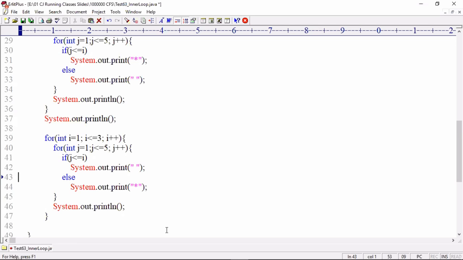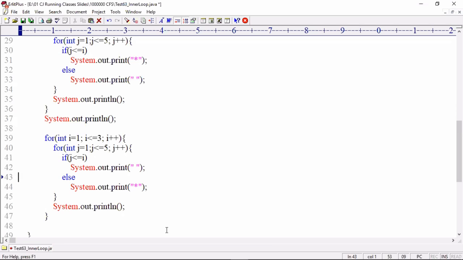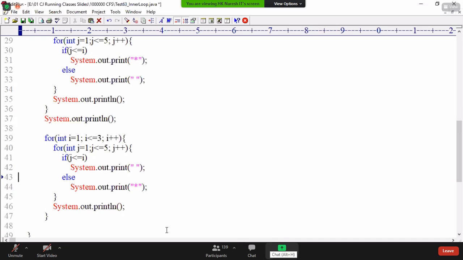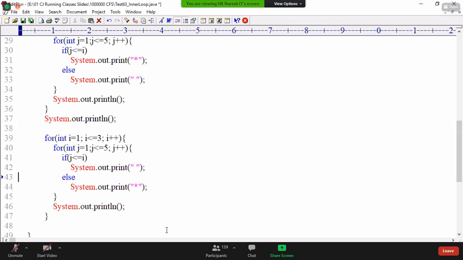Correct? I guess wrong. It will not work.